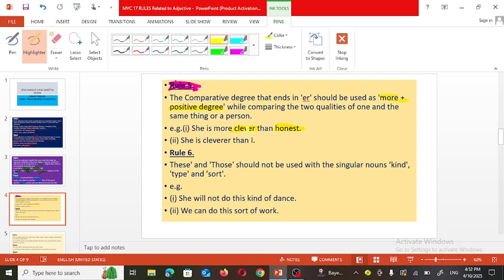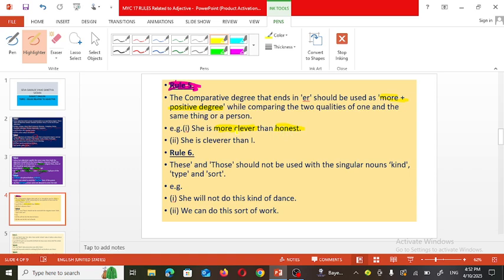The meaning of this sentence is that she is more clever, her quality of mind, okay, is more than her honesty. Honest is the adjective, honesty is the noun.